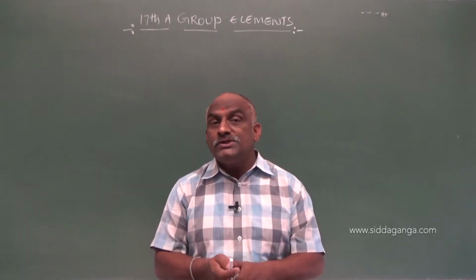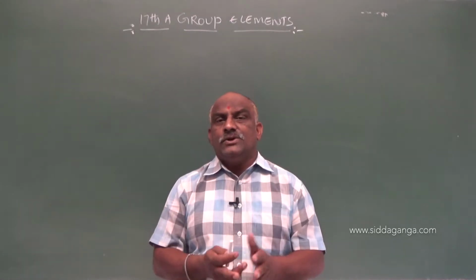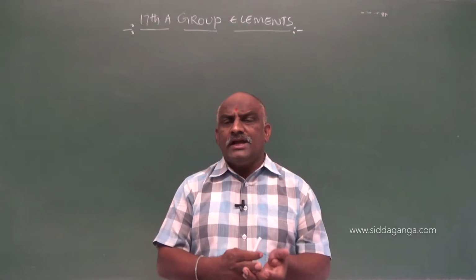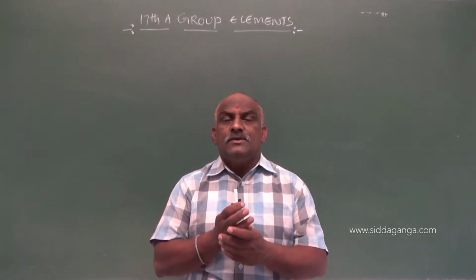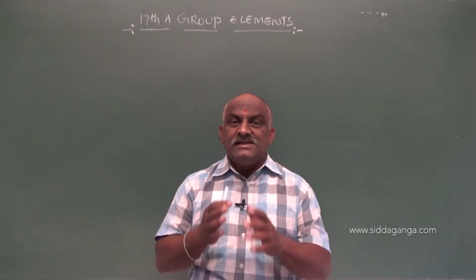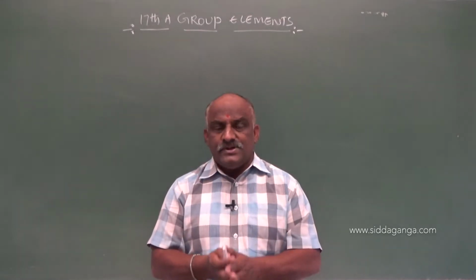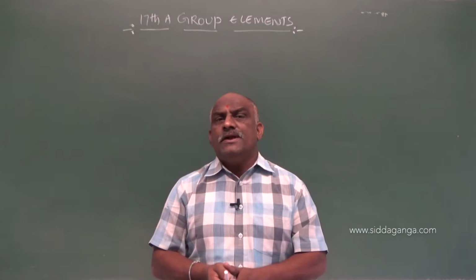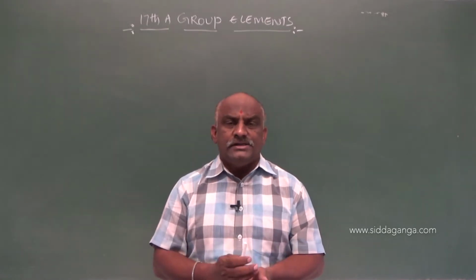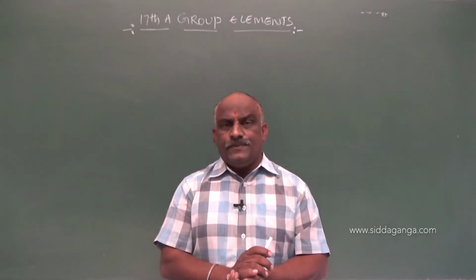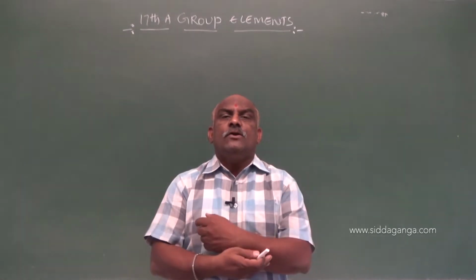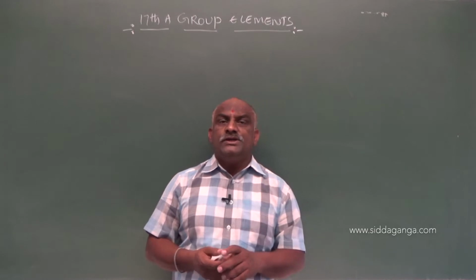They can produce salts like sodium chloride, magnesium bromide, potassium iodate. Such salts we can produce from sea water. Sea water contains a majority of chlorides, bromides, iodides in the form of sodium, potassium, magnesium, calcium. So 17th A group elements are called halogens.